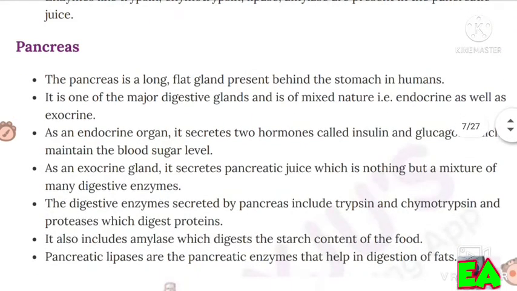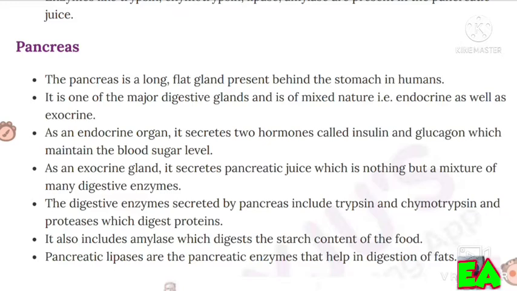Pancreas. The pancreas is a long flat gland present behind the stomach in humans. It is one of the major digestive glands and is of mixed nature, that is endocrine as well as exocrine. As an endocrine organ, it secretes two hormones called insulin and glucagon, which maintain the blood sugar level.